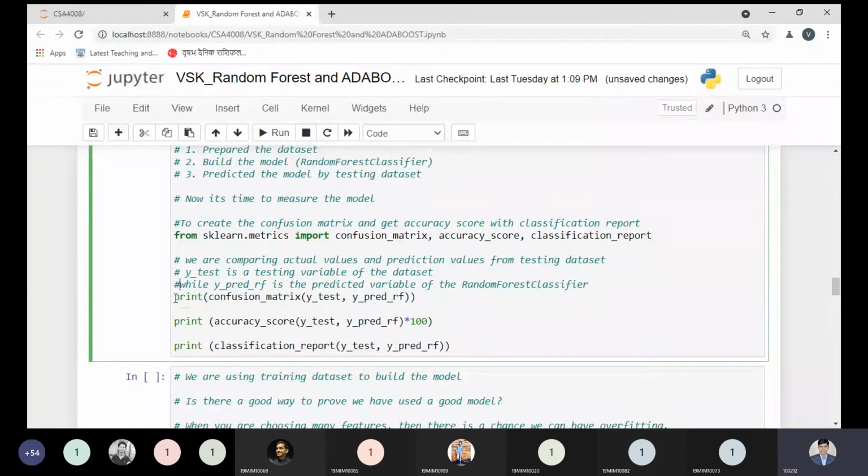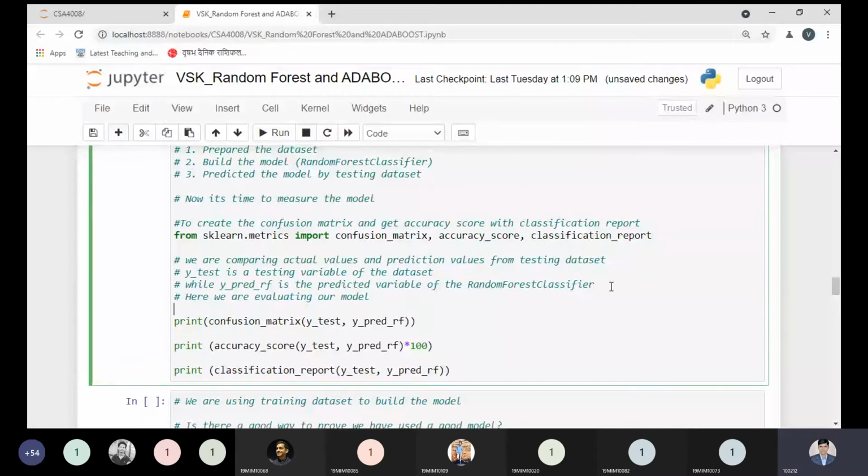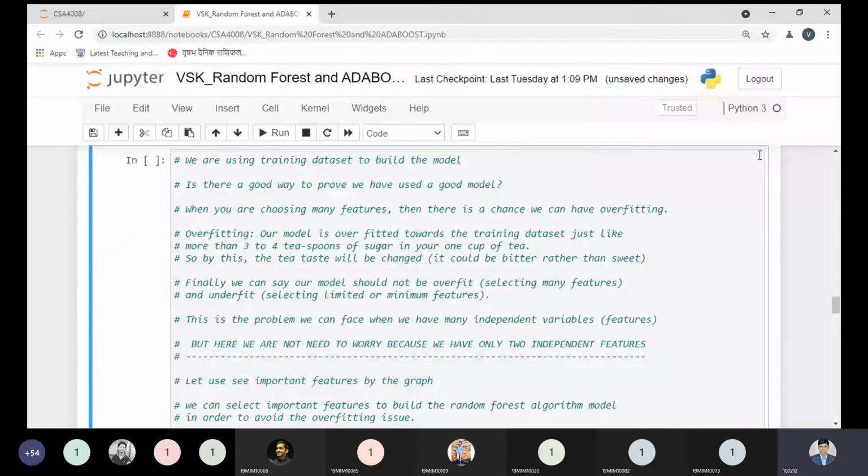The point you need to keep in mind here: by using these parameters, you can calculate the confusion matrix, accuracy score, and classification report. And these are the important parameters by which you can evaluate your model. So here, I can write over here what we are doing. You can understand here, we are evaluating our model. Okay.